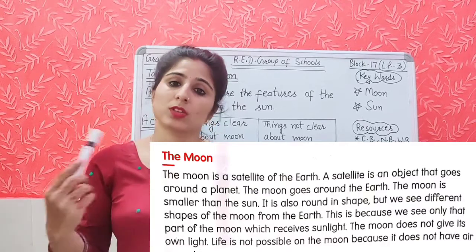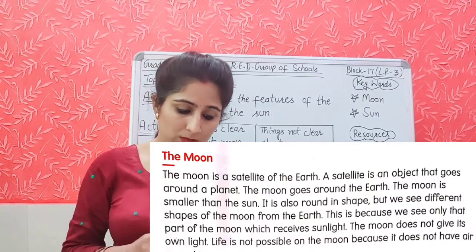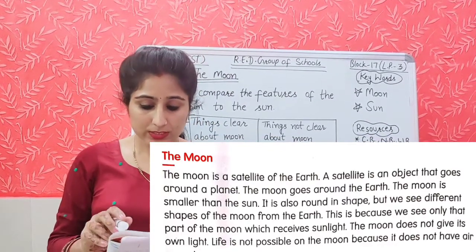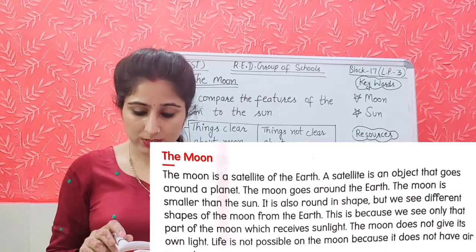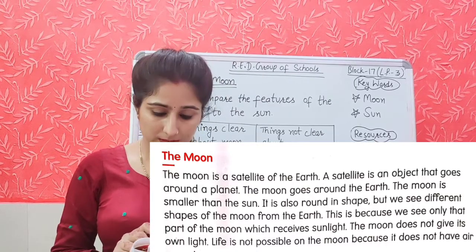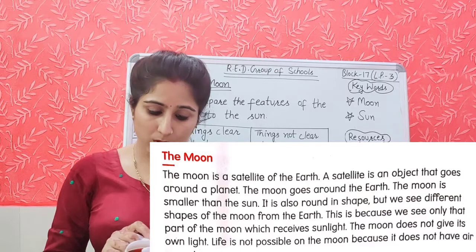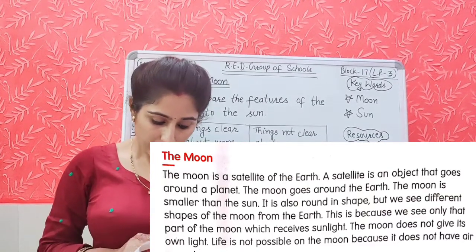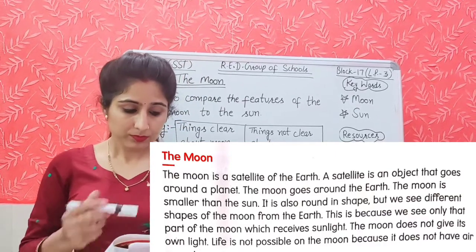So the moon goes around the earth. The moon is smaller than the sun. It is also round in shape, but we see different shapes of the moon from the earth. This is because we see only that part of the moon which receives sunlight. The moon does not give its own light. Life is not possible on the moon because it does not have air or water. There are many astronauts who have been to the moon.